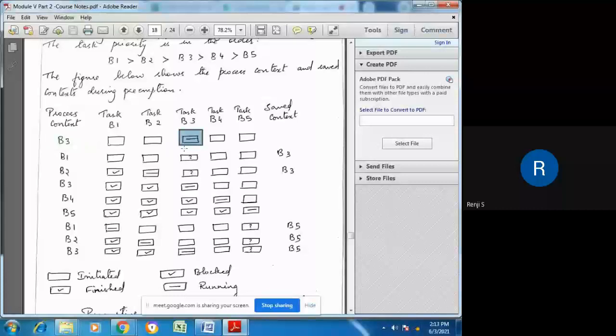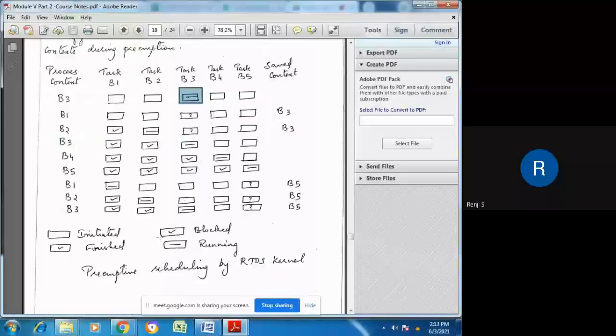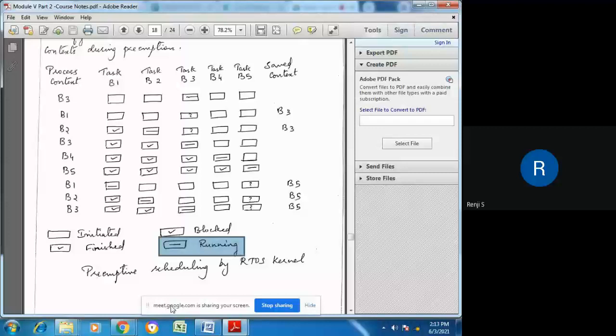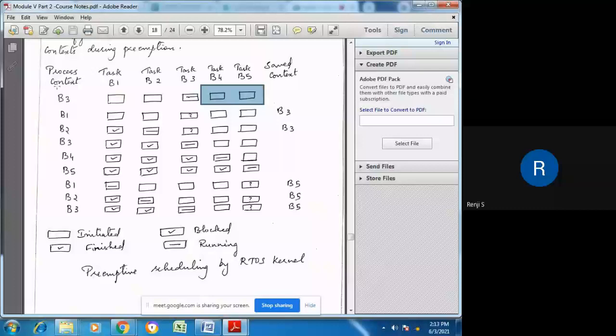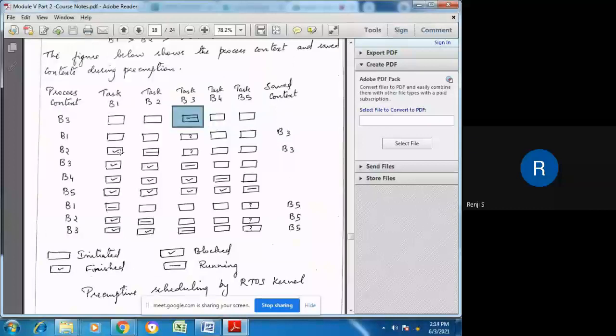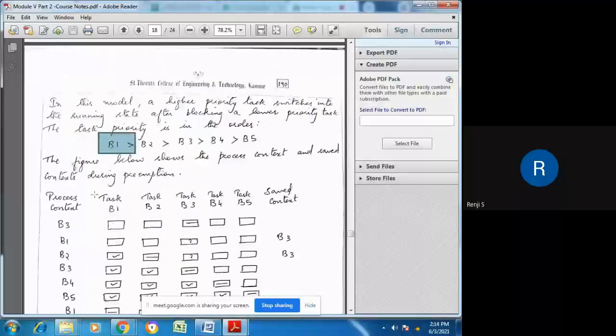B3 is executing means this is the symbol shown. The other box with a dashed line shows that it is in running state. The empty boxes show that it has been initiated, but it is waiting for its turn. So B3 is running at this particular moment. And while B3 is running, another higher priority task arrives, that is B1. Here we said that B1 has higher priority than B2, which has higher priority than B3.